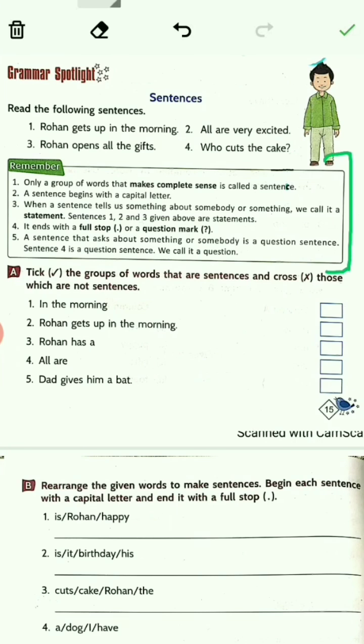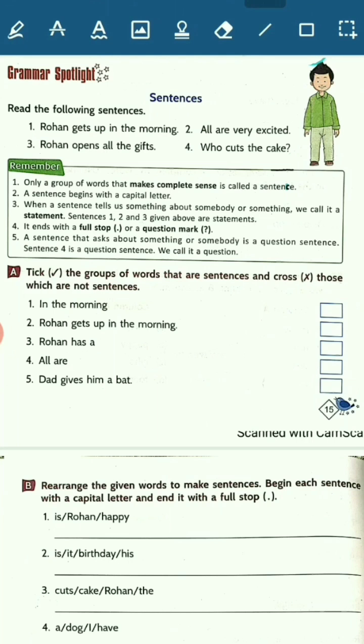Let us read it once, okay? See carefully. Remember, only a group of words that can make complete sense is called a sentence. So, a group of words which show the thought of a person who is speaking it is called a sentence.